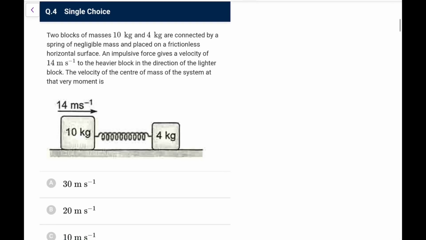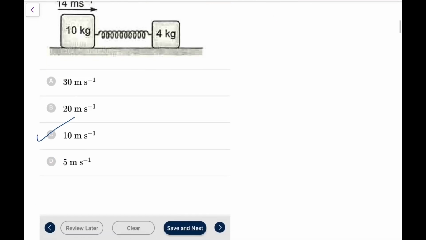Next, two blocks, 10 kg and 4 kg, connected by a spring of negligible mass, placed on a frictionless horizontal surface. An impulsive force gives a speed of 14 to the heavier in the direction of the lighter. The velocity of CM, this is very straightforward, because one is at rest. You can directly say (m1 v1 plus m2 v2) upon (m1 plus m2), that is 10 into 14 plus 4 into 0, upon 10 plus 4. So CM will go with a speed of 10 meter per second. Quite an easy one for you.